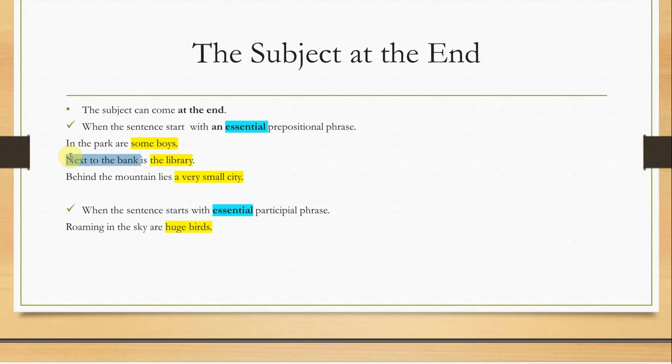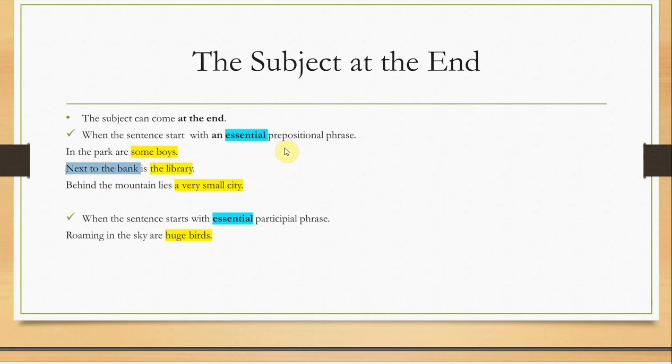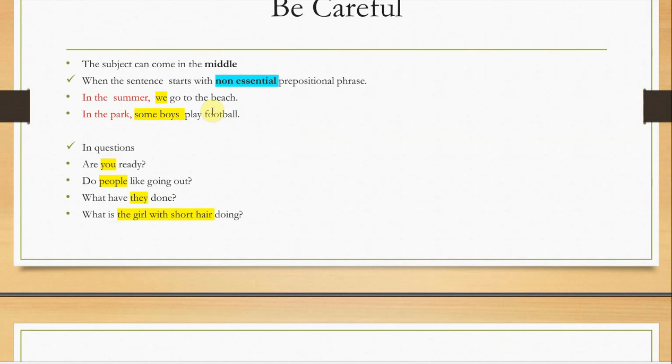So: in the park are some boys. Next to the bank is the library. Behind the mountain lies a very small city. In all these sentences, the subject comes after the verb, because all these sentences start with an essential prepositional phrase. You can compare between this one and this one. Here, in the summer, I can delete it easily, and here you can use the comma as a trick. So in the summer we got the beach: just delete it, and we still have a complete sentence, we got the beach.